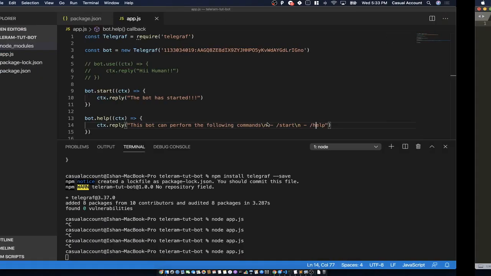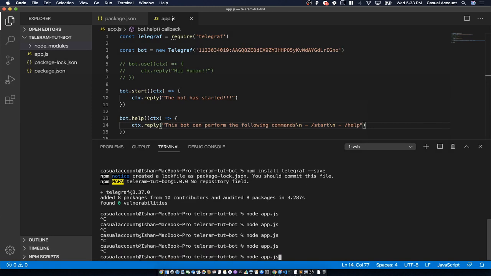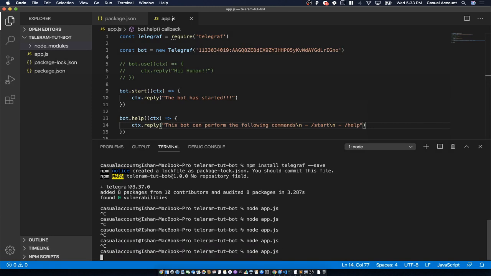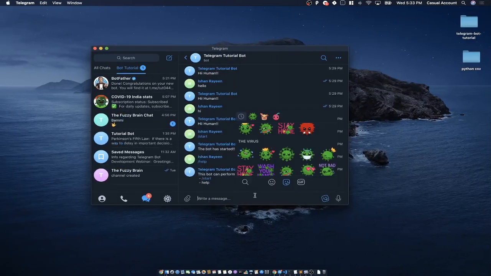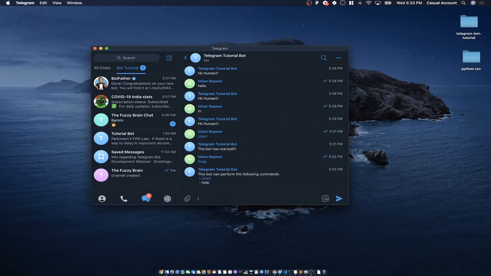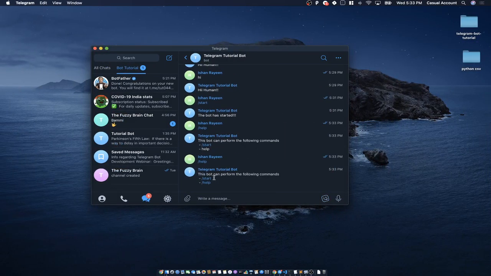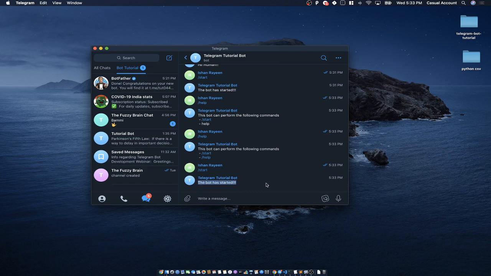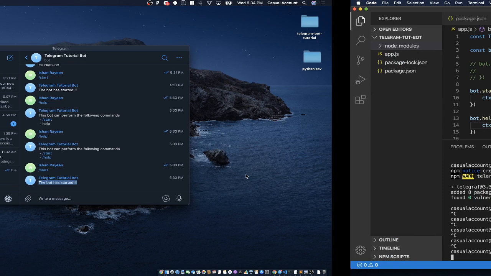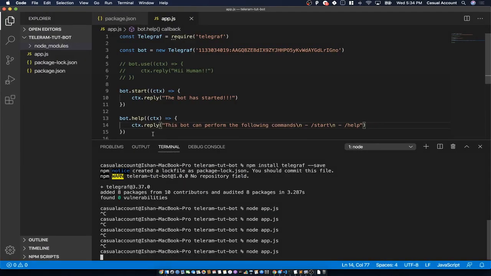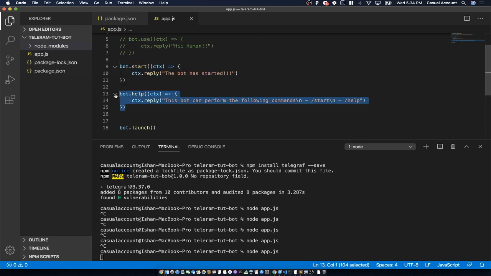So yeah, started the bot again, and let's try it again. Help. So yeah, the help command is also working, and the start command is also working now. The bot has started. Okay, so these are some basic commands which are there. Whenever a bot starts, this command is fired, and whenever a user wants to see some help, this command is fired, right?